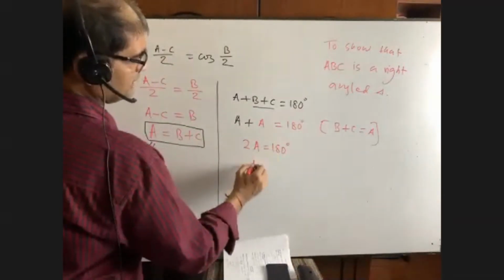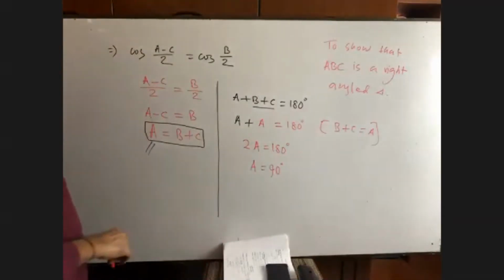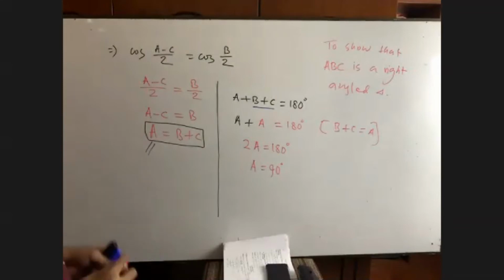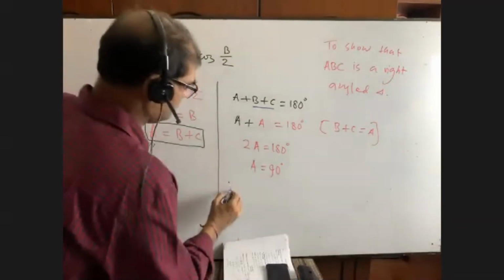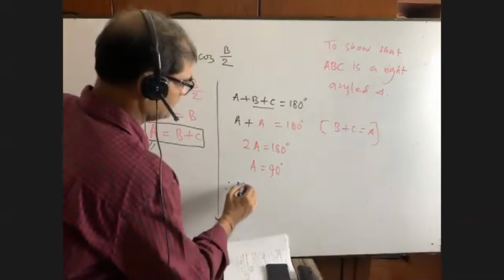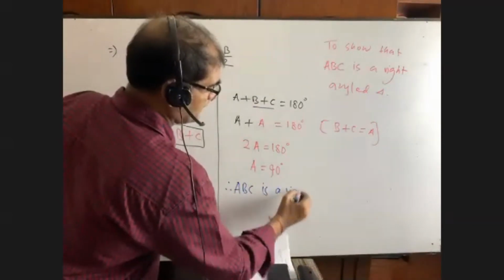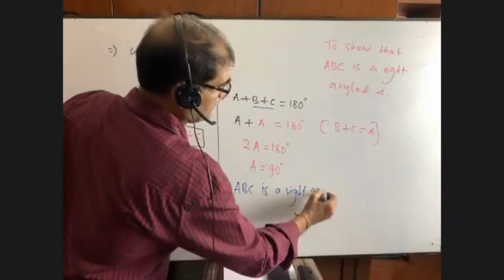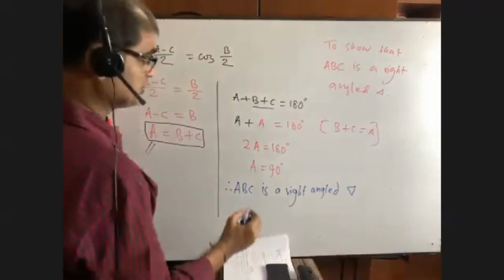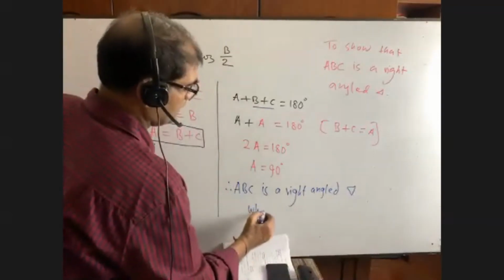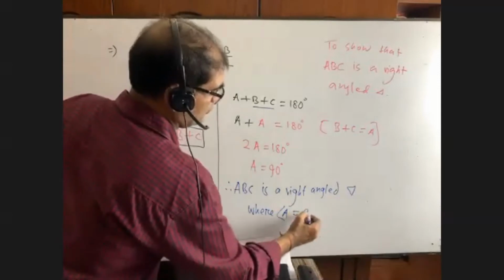What is meant by this? A equals to 90 degree. If one of the angles is 90 degree, then it is a right angle triangle, right? So we can write down, therefore, ABC is a right angled triangle. But you have to mention here where angle A equals to 90 degree.